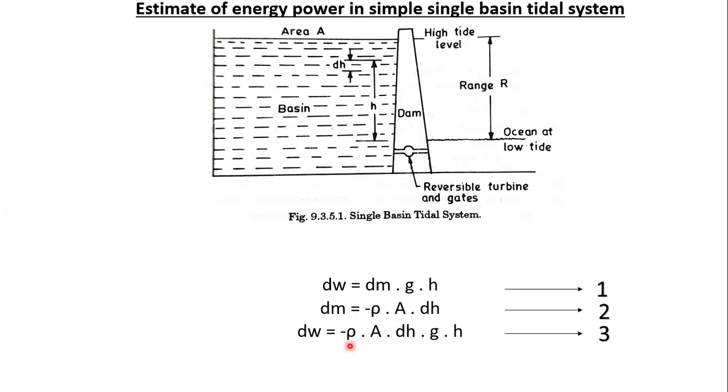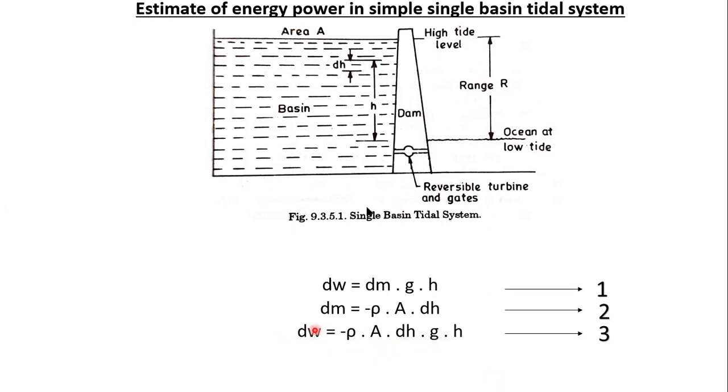In this, rho is called the water density, expressed in kg per meter cube. And here capital A is the basin surface area, considered constant, in meter square. We are considering this constant area A. So we now have the work done, dW is equal to minus rho A dh g into h.